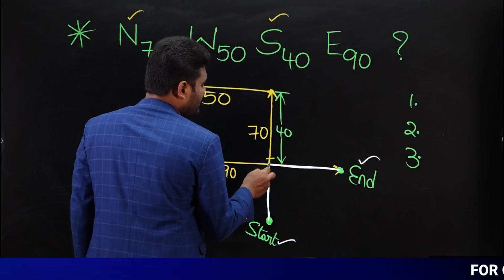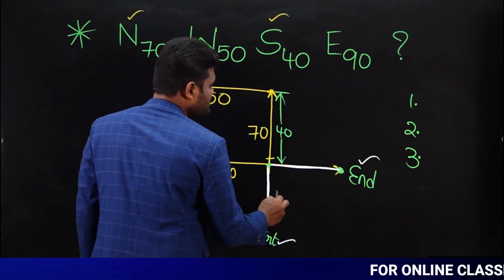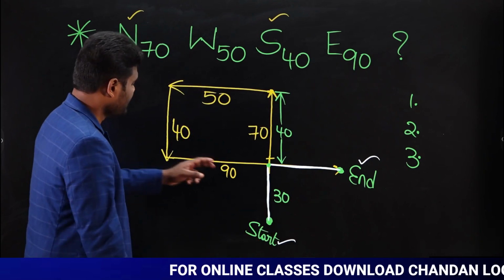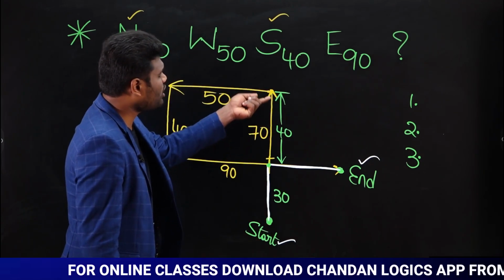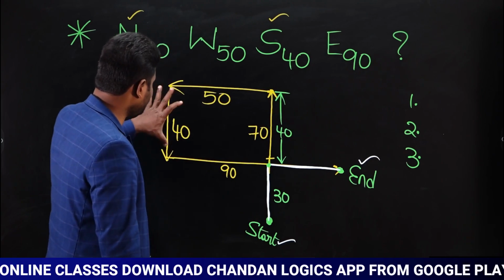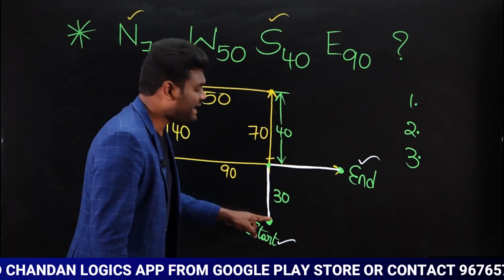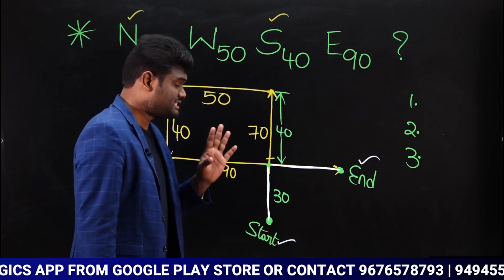Then here to here, the remaining balance is going to be how much? Remaining balance is going to be 30. Why? Because here to here the total is 70, and out of 70, this is 40. If this is 40, the remaining balance is 30.